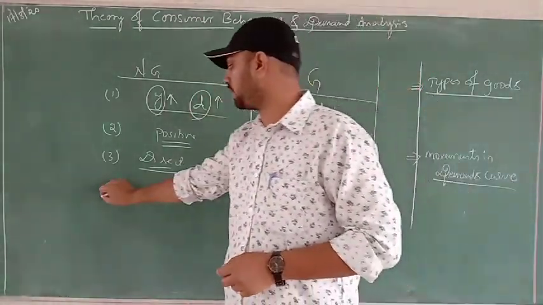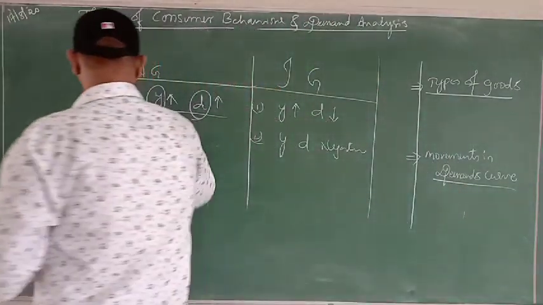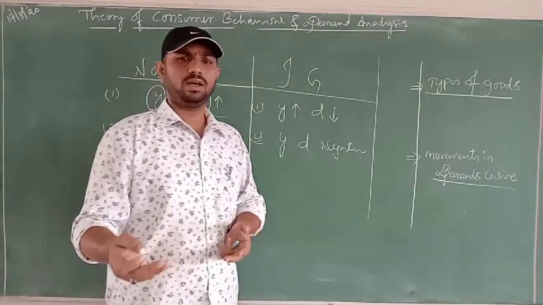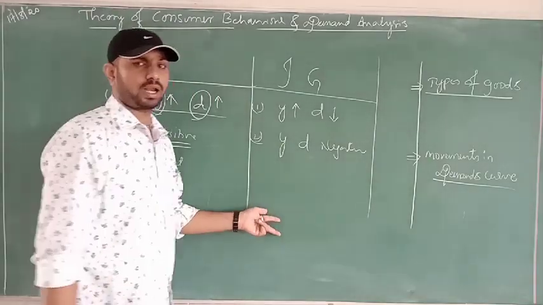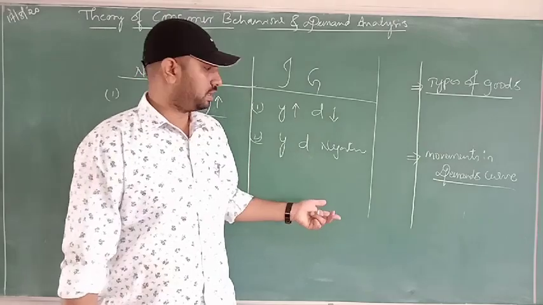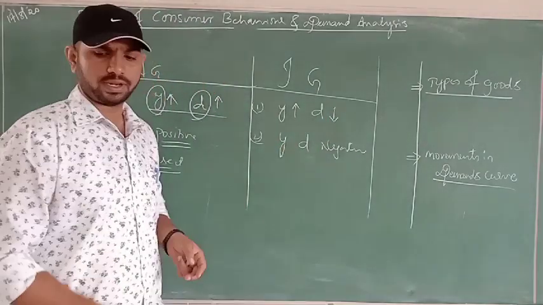And the fourth one you can make as a difference, and that is about the normal goods like daily consumables such as vegetables, rice, milk and all. All of these come under normal goods. Inferior goods are like foxtail millet, pearl millet, finger millet and all, so you can take them as examples for inferior goods.